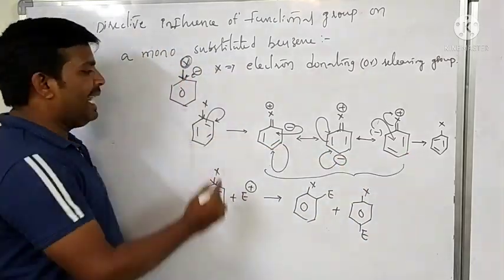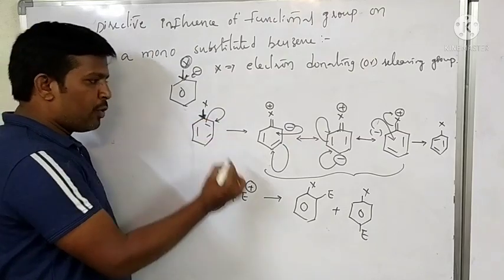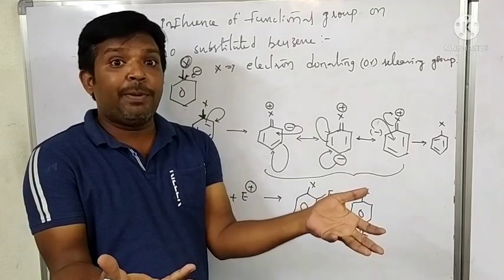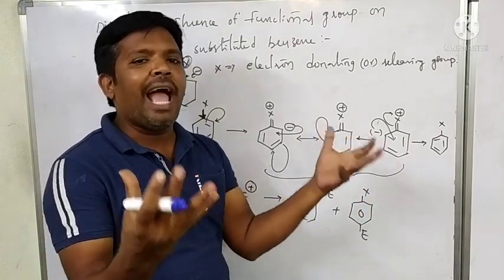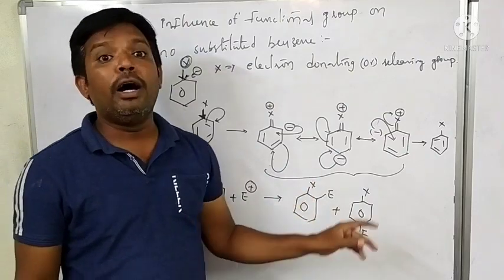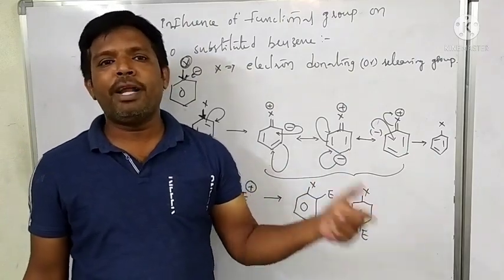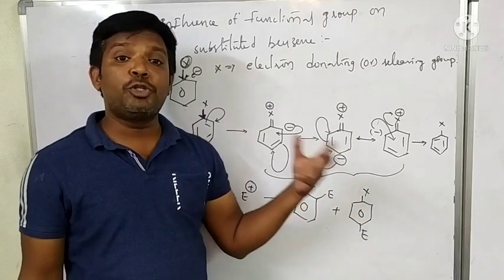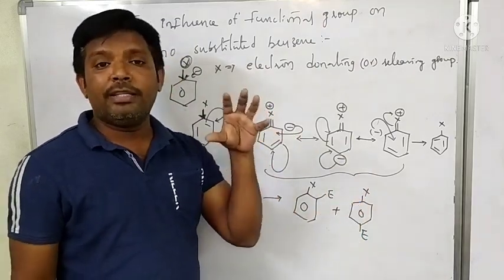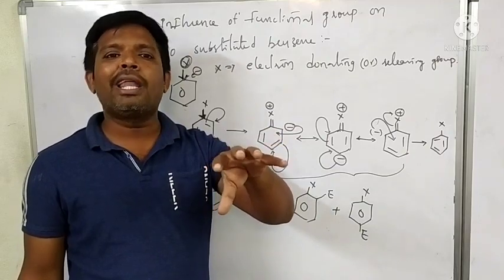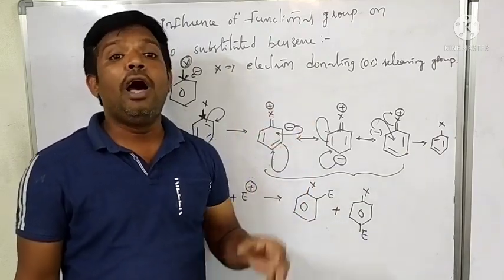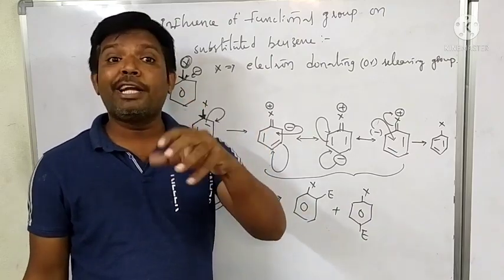That's why, when electron releasing groups, donating groups or hyperconjugative groups are attached to the benzene and an electrophile attacks, ortho and para disubstituted products are formed. That's why electron donating or releasing groups attached to the benzene are called ortho-para directing groups.